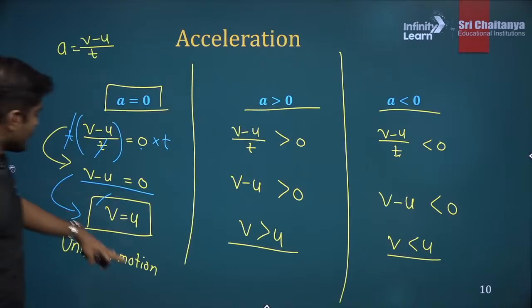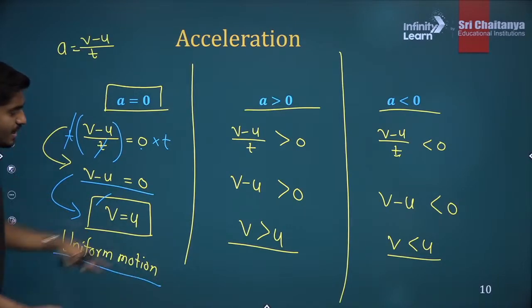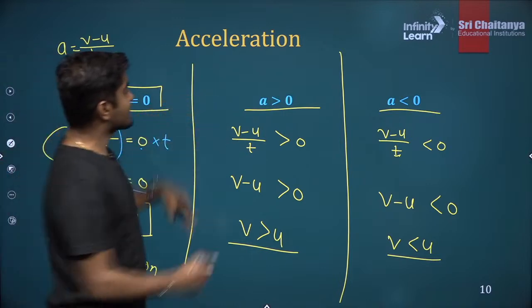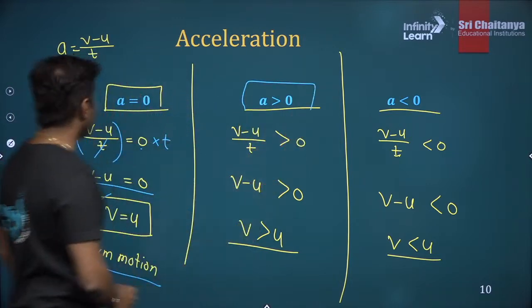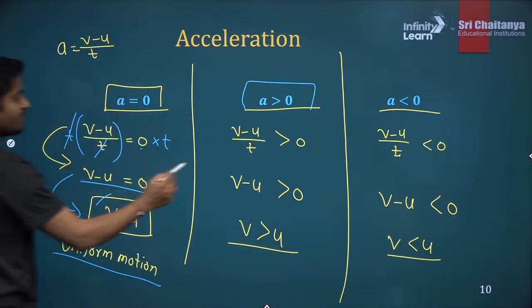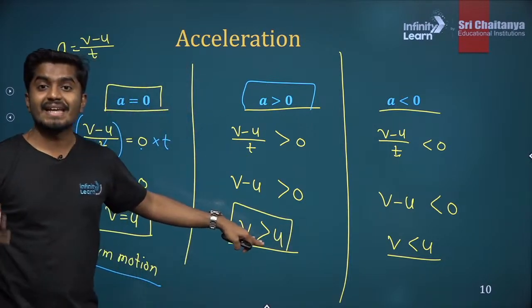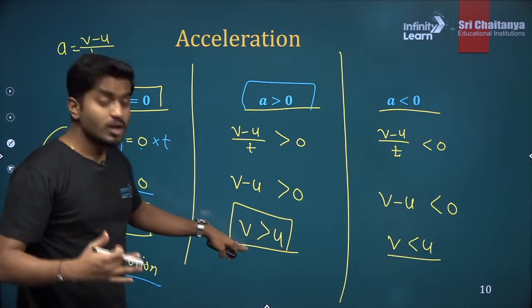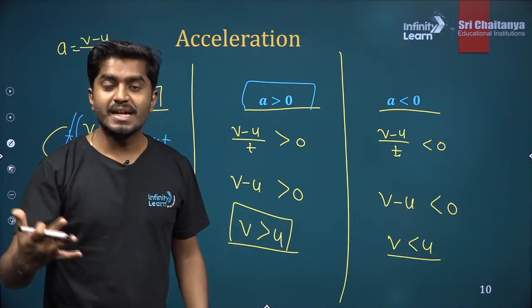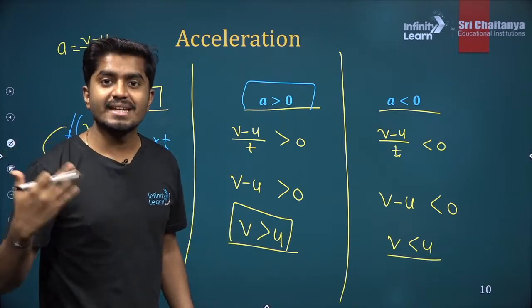Here there is a uniform motion. How about this? If the acceleration is positive, then the final velocity is greater than the initial velocity. So the object is gaining speed. The speed is increasing continuously.